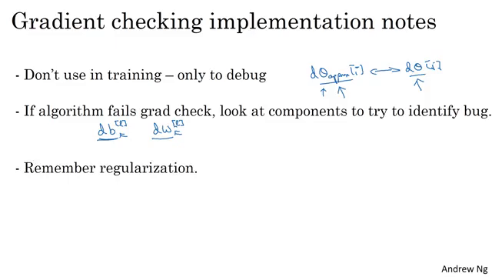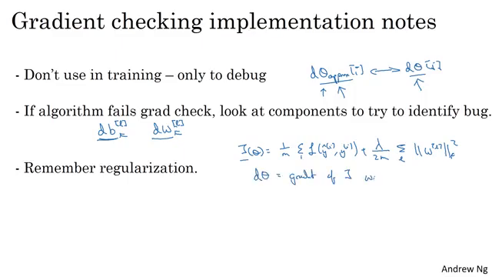Next, when doing grad check, remember your regularization term if you're using regularization. So if your cost function is J of theta equals 1 over m sum of your losses, plus this regularization term, the sum over l of the Frobenius norm of W[l] squared, then this is the definition of J. And you should have that d theta is the gradient of J with respect to theta, including this regularization term. So just remember to include that term.